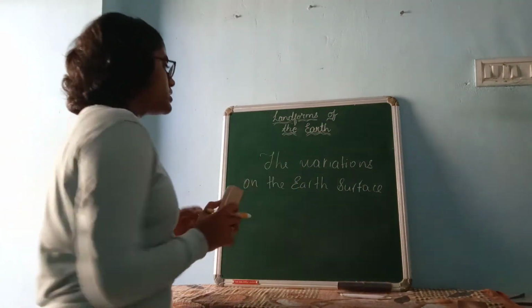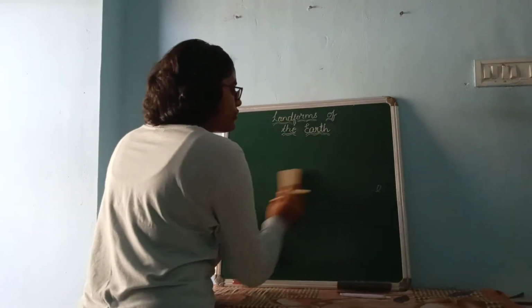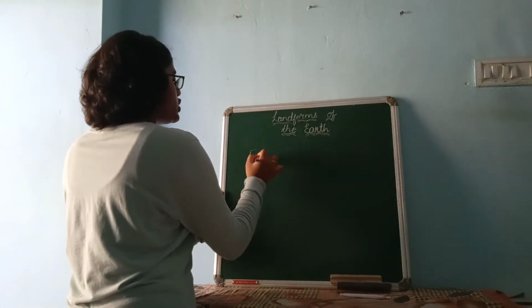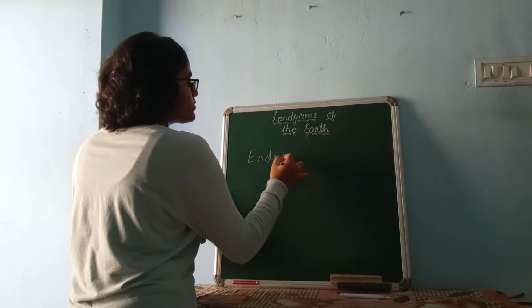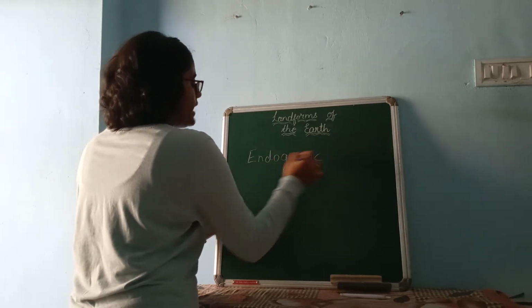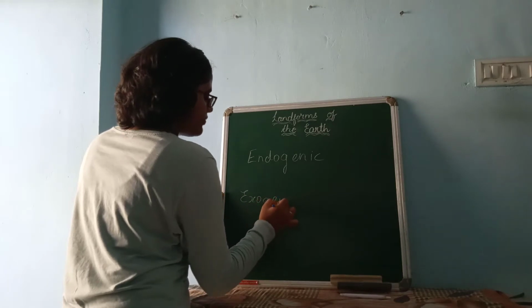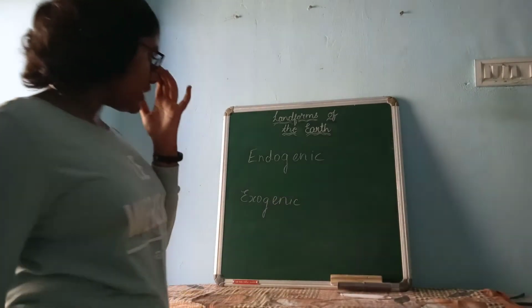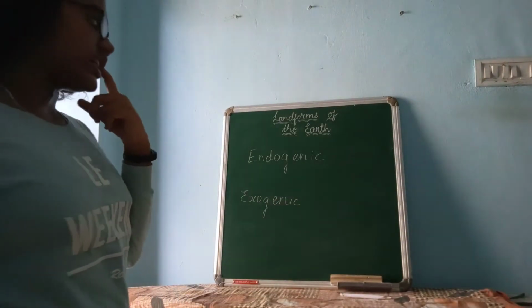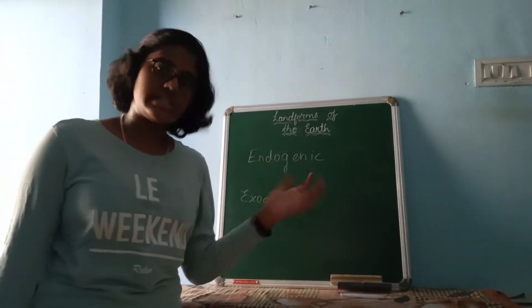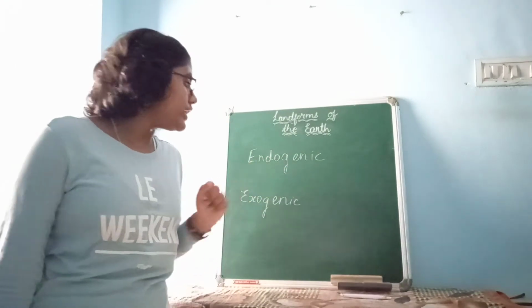Landforms are formed due to two forces. One is endogenic, and the other is exogenic. One is endogenic and the other one is exogenic. Now, what is this endogenic force? What is endogenic force?